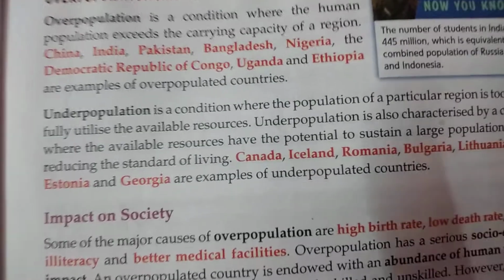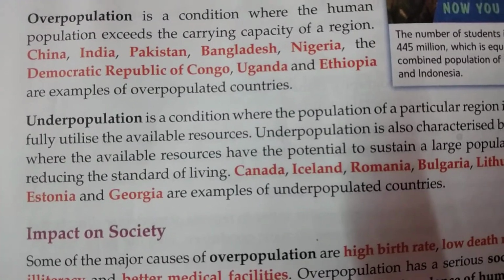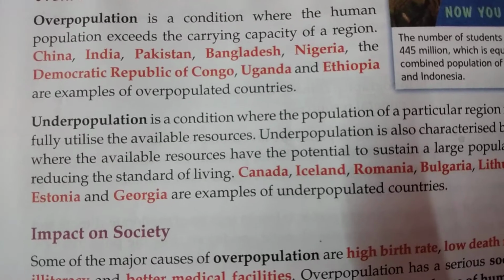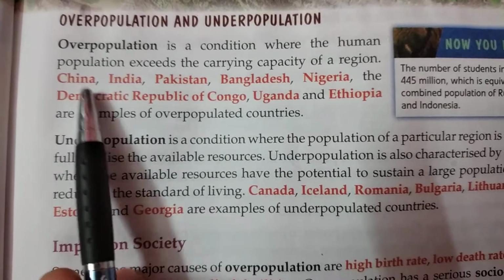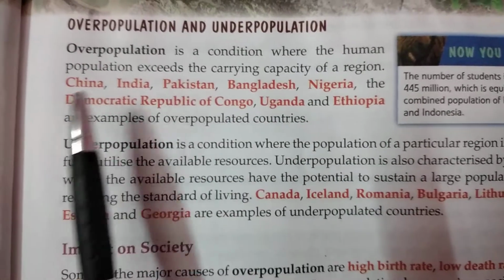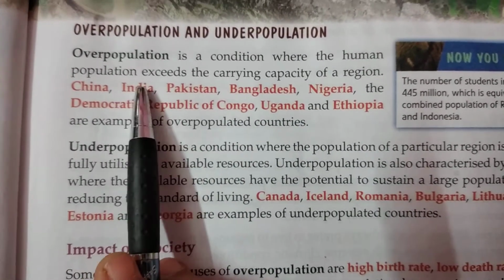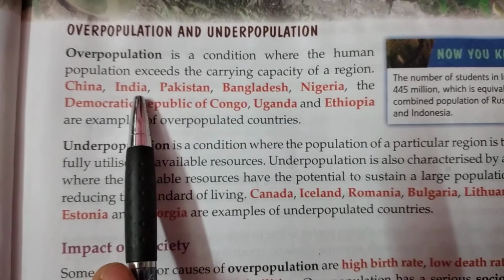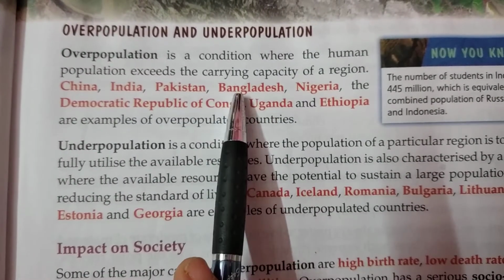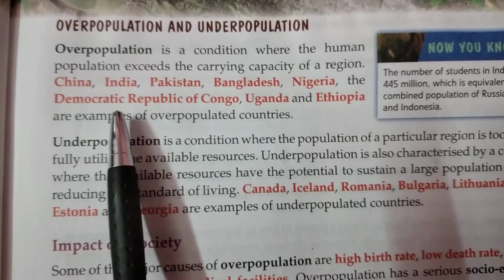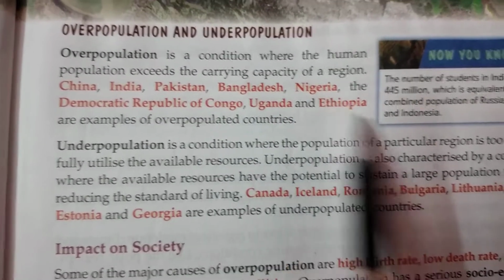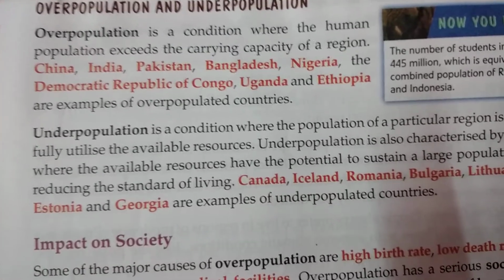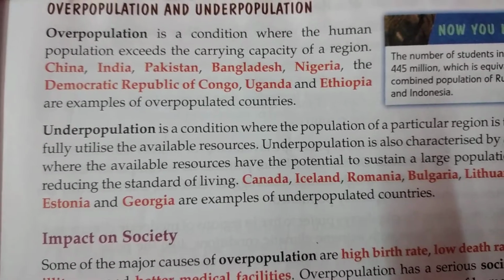So now let us see the examples of the countries which are categorized as overpopulated countries. So obviously it is China, world's highest populated country, followed by our country which is in the second position, then Pakistan, Bangladesh, Nigeria, Democratic Republic of Congo, Uganda and Ethiopia. So these are the examples of some of the overpopulated countries.